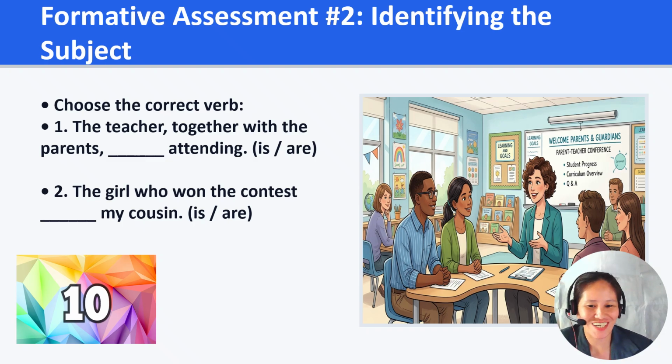Time for our second check. Choose the correct verb. Number 1: the teacher, together with the parents, blank attending. Is or are? Number 2: the girl who won the contest blank my cousin. Is or are? I will give you 10 seconds.